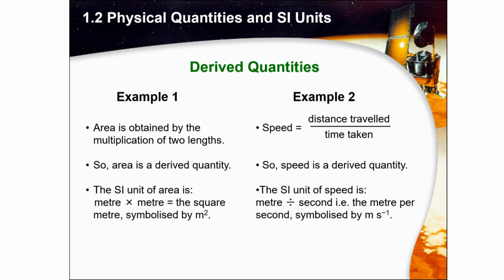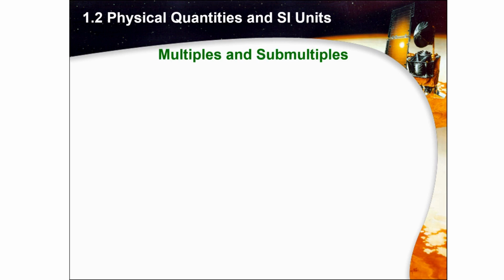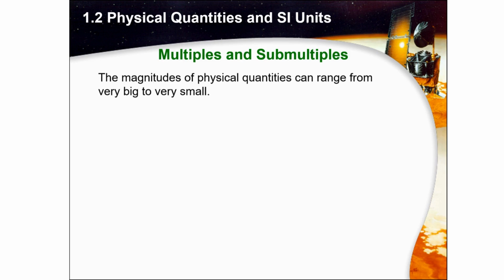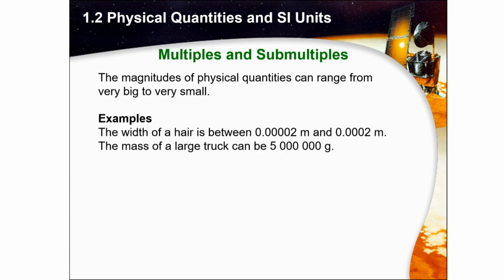See the next topic, multiples and submultiples. The magnitudes of physical quantities can range from very big to very small. For example, the width of a hair is between 0.00002 meter and 0.002 meter, but it can also be very big. The mass of a large truck can be 5 million grams.